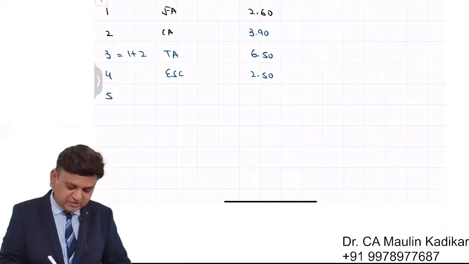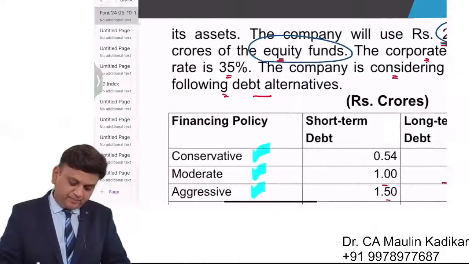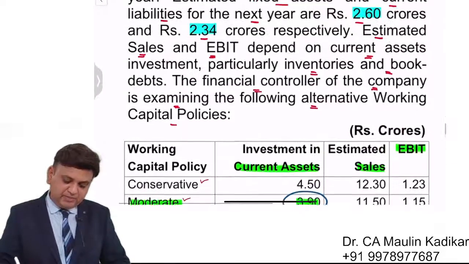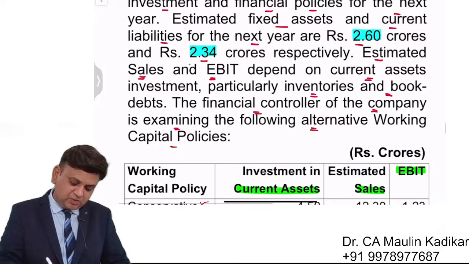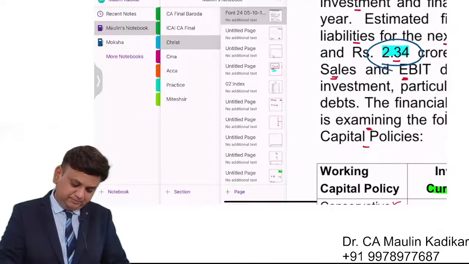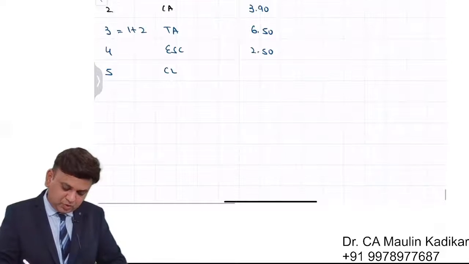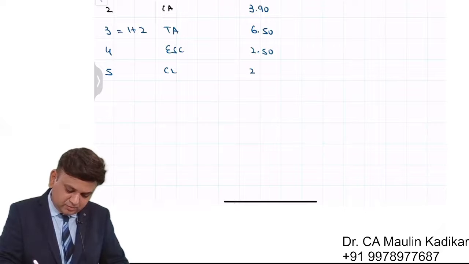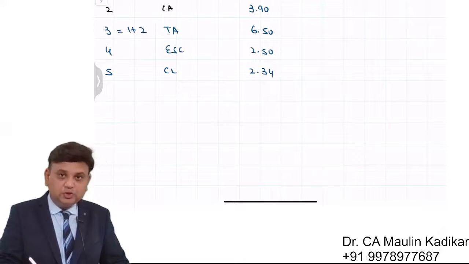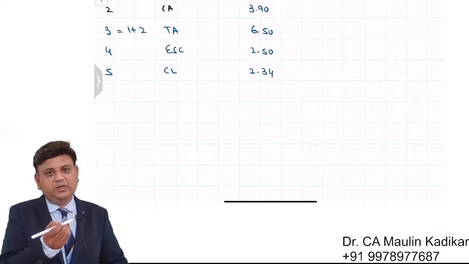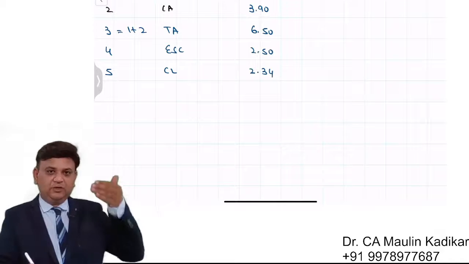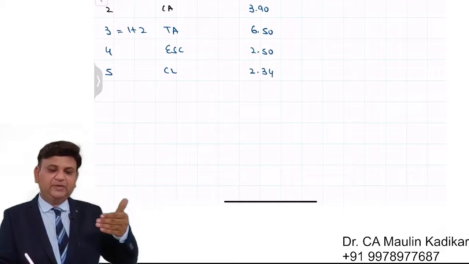Liability side explanation is still going on. Current liabilities: the current liabilities have already been provided to us. It is 2.34 crore. So you visualize that the asset side is over. On the liability side, you have the equity share capital and the current liabilities.